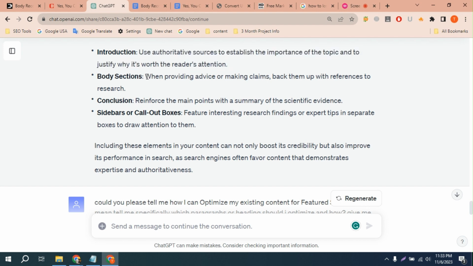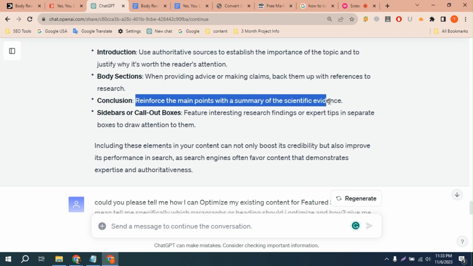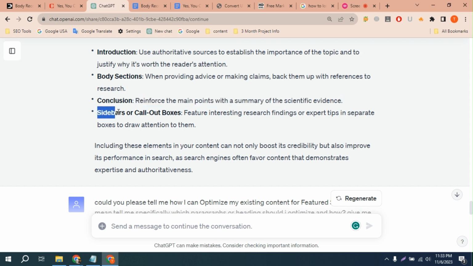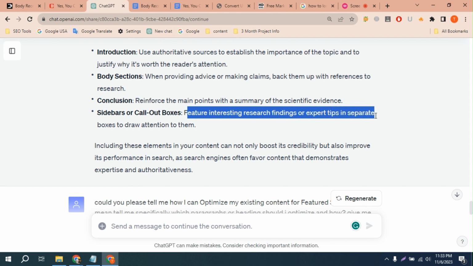In the body section, when providing advice or making claims, back them with reference to research. So it says that when I provide any advice or make claims, I need to back them up with reference to research. In the conclusion, reinforce the main points with a summary of the scientific evidence. Sidebars or call-out boxes: feature interesting research findings or expert tips in separate boxes to draw attention to them.